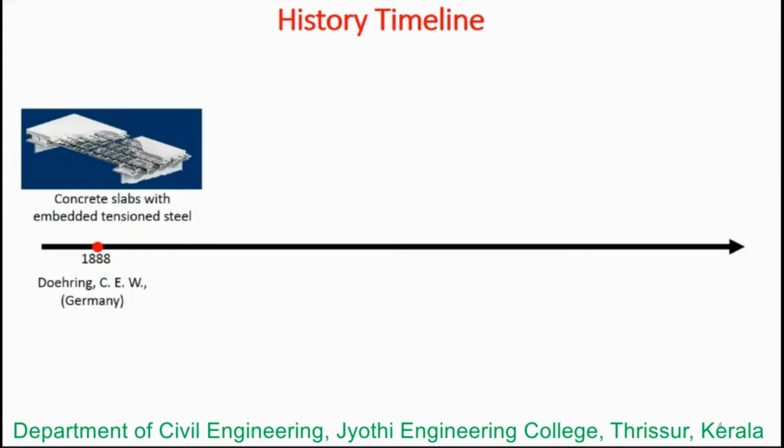Next, in 1888, Doring of Germany manufactured concrete slabs and small beams. In these small beams, he introduced embedded tension steel. At that time, we can see there was an improvement in reinforced concrete. In reinforced concrete, the steel was just placed in the concrete, but now the inventors were tightening the steel rods in order to increase the capacity. So this happened in this time period.